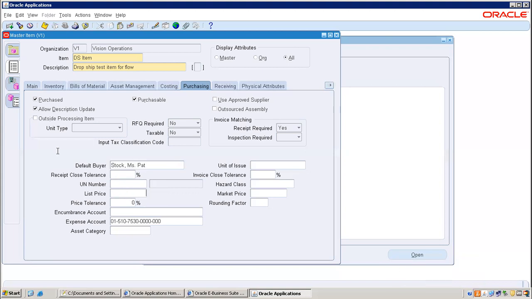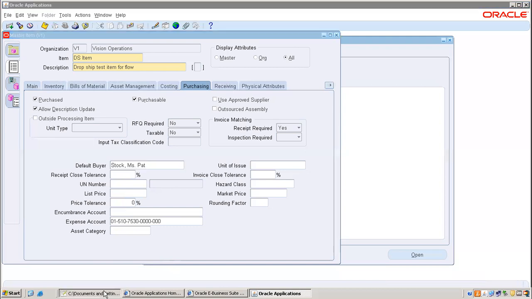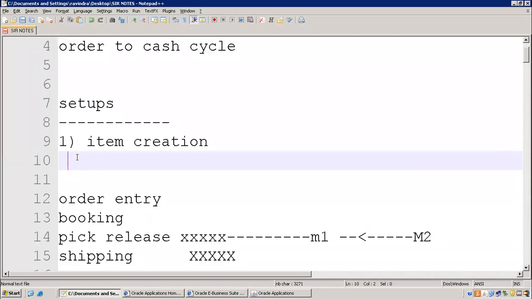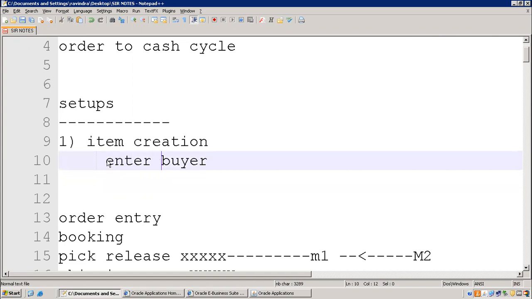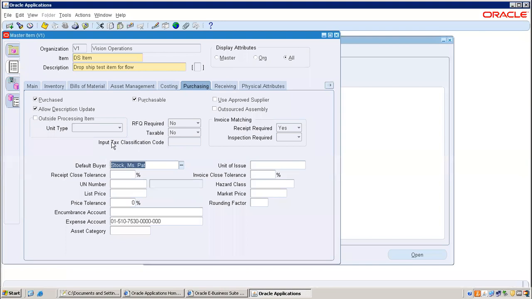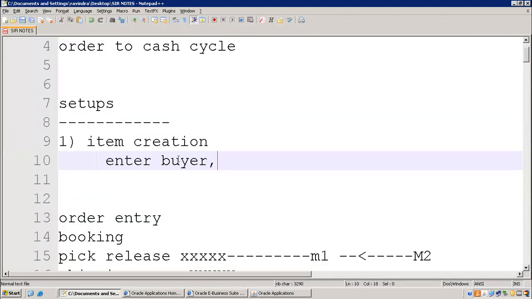Of course, as per this particular form, these are all optional because they are white fields, but usually these are mandatory for this flow. If you don't want to enter a default buyer, we have an additional option there. Here, add buyer. Add may confuse you. Enter the buyer as well as the price. What is that price? This price, that is the list price.